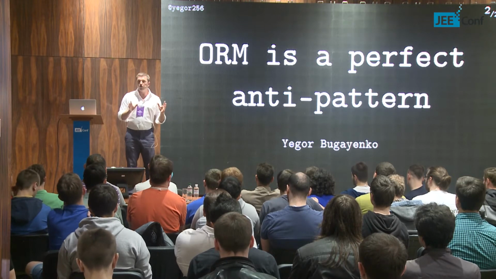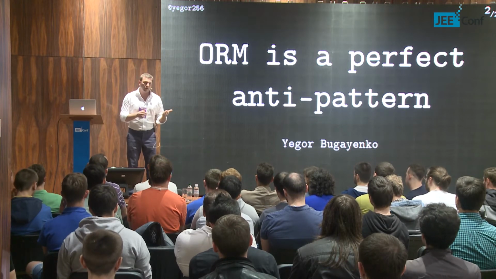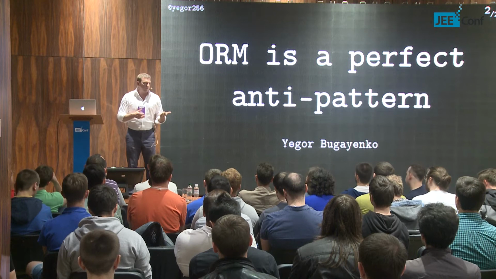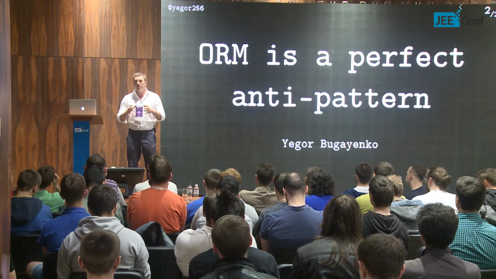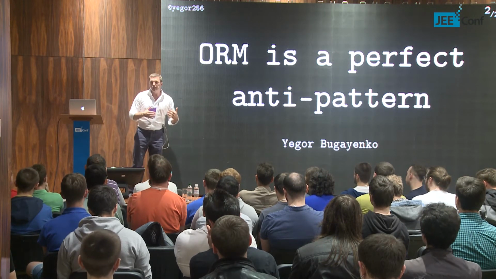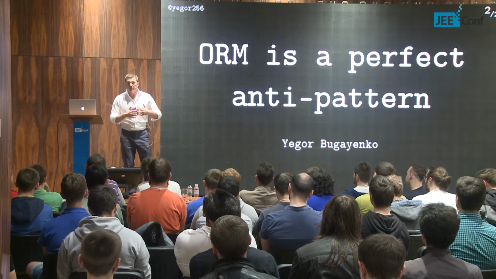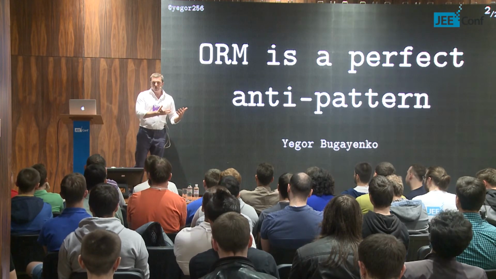So I'm going to cover more than I covered at JPoint. JPoint was another conference in Moscow about a month ago, and I was talking there about the same subject, but I was mentioning only the ORM in the way JPA and Hibernate do it. And many people told me, even during the talk, that there is another thing which is called active record, for example, which is not the way JPA works.